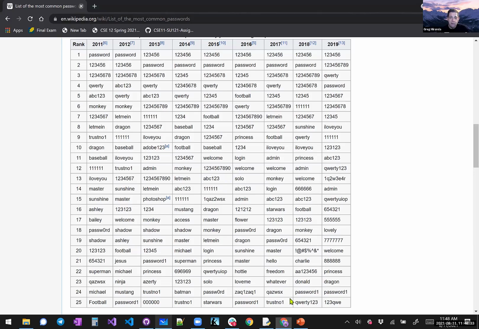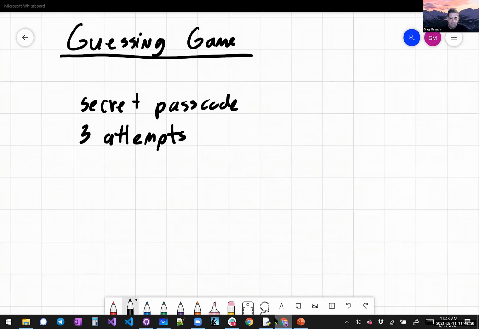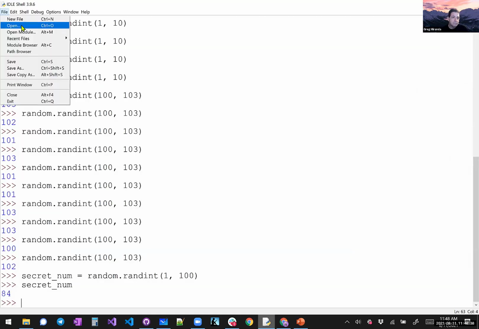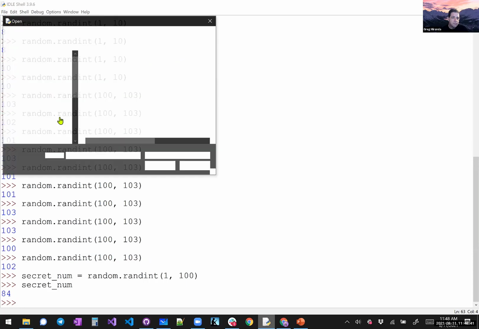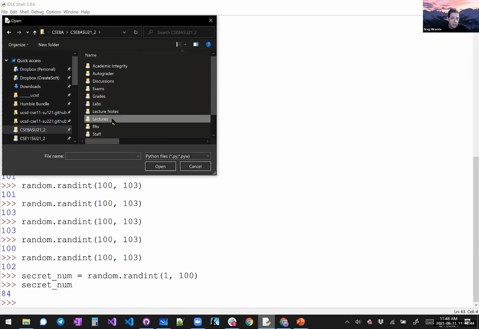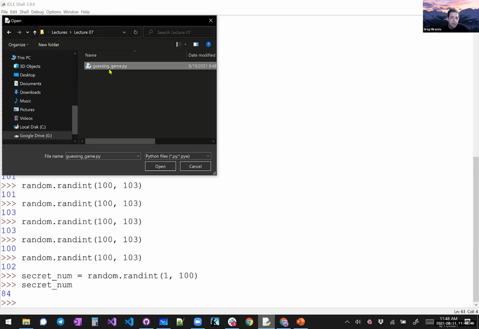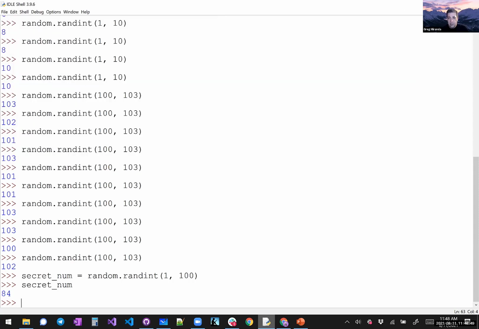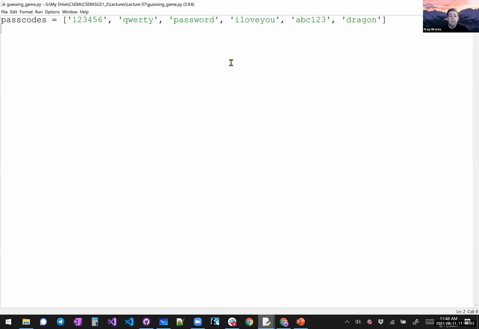And I actually have a few already. Let me open up my file. And actually the code for this is already in the lecture folder, but it's just a single line of code. It's just creating a list with 6 of those passwords, right? We have 6 commonly used passwords we're going to put in our game. And the computer is going to pick one of these passwords. And then it's going to ask the user to figure out which one the computer picked.